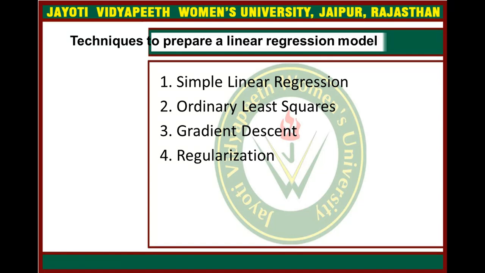Now the third technique is gradient descent. In this technique, when one or more inputs are available, you can use the process of optimizing coefficient values by iteratively minimizing the model error on your training data. This operation is called gradient descent, starting from random values for each coefficient.